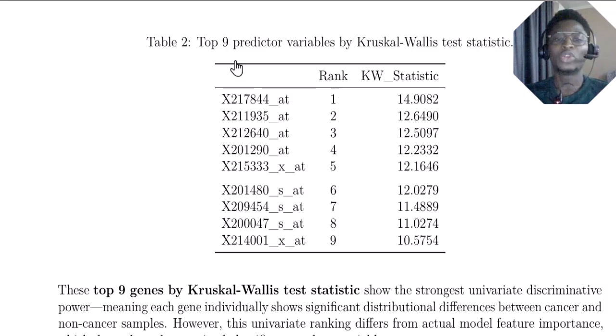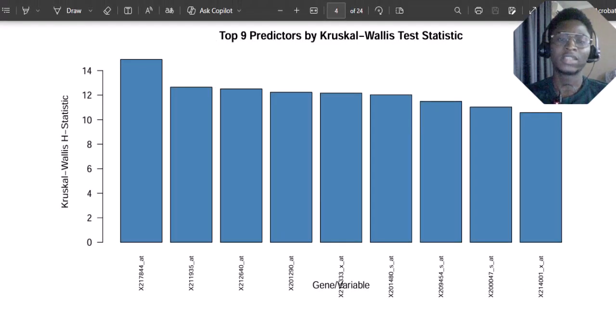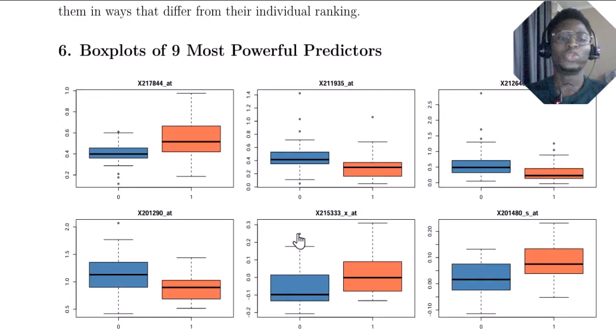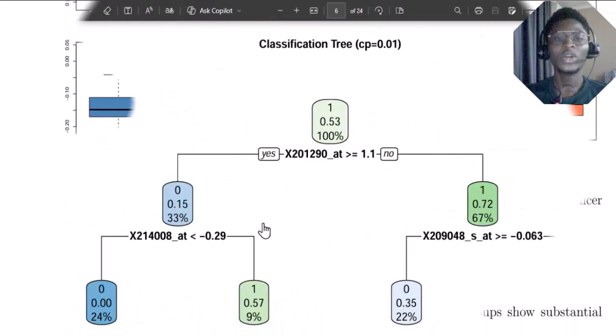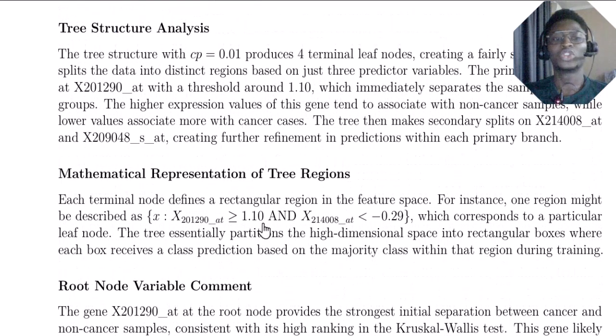And here we have the top 9 predictor variables, which have strong predictive power for cancer and non-cancer. Plotting this shows all the features that actually have strong discriminative power for the cancer and non-cancer dataset. To show how they discriminate between cancer and non-cancer, here are the top most powerful predictors. As you can see, we can clearly see that these particular features are able to separate both cancer and non-cancer.